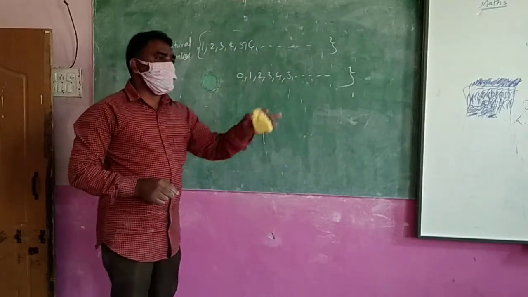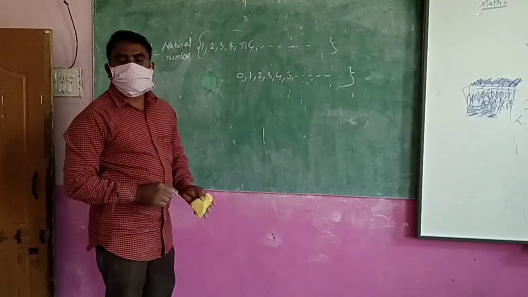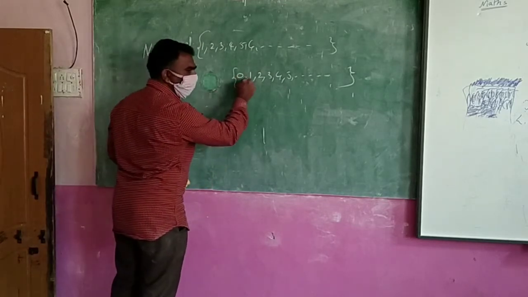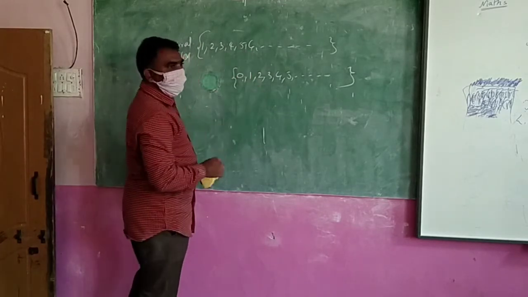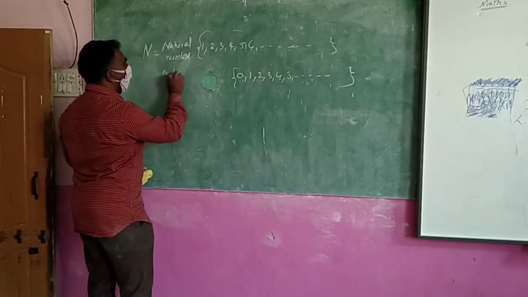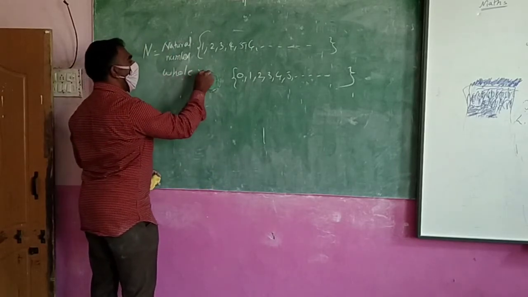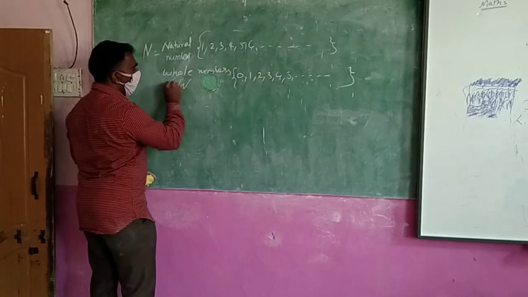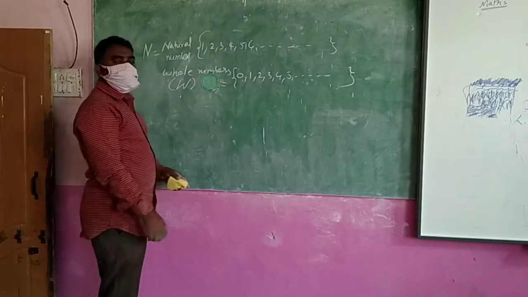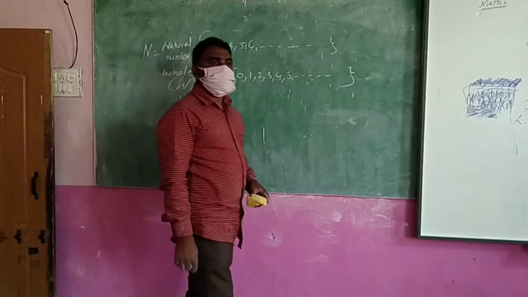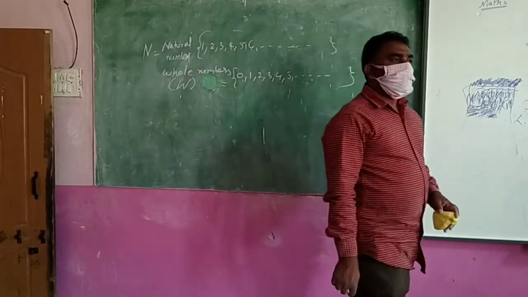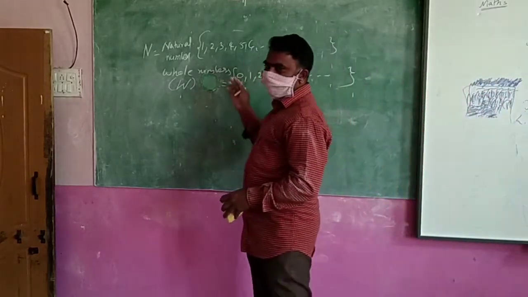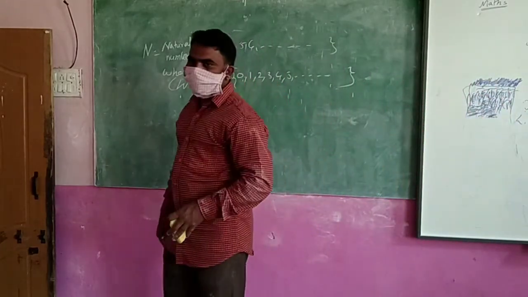I am keeping like that, means no ending number, unlimited. So when I join the 0 with the natural numbers, these are called whole numbers. And whole numbers are denoted by W. Whole numbers are denoted by W. In some situations you said 0 is needed, no?